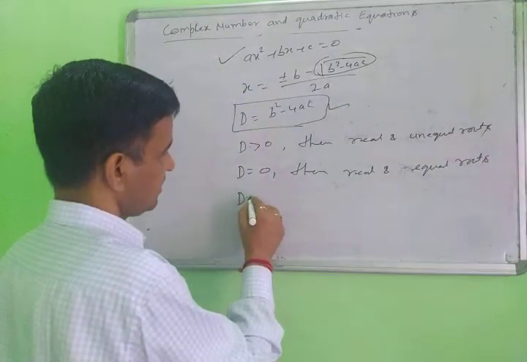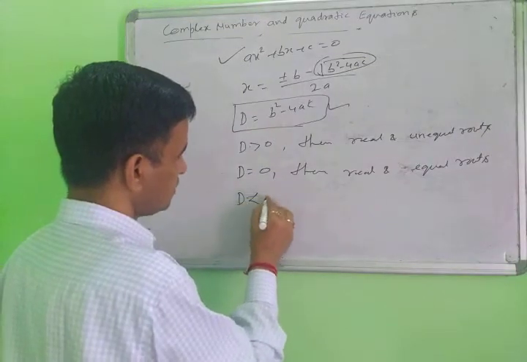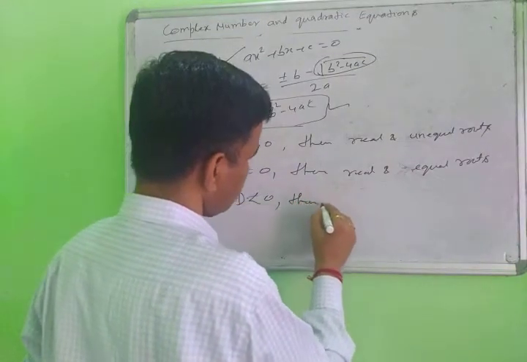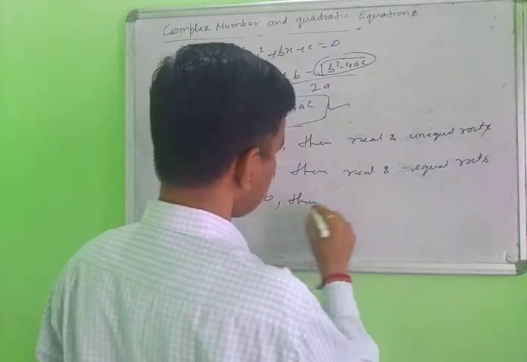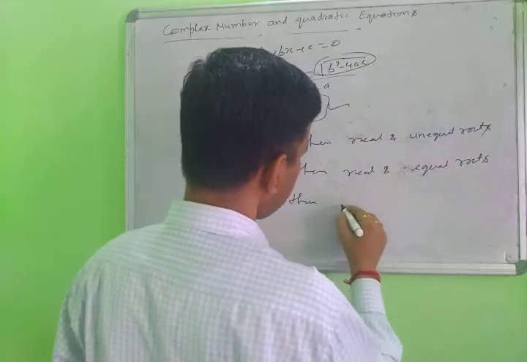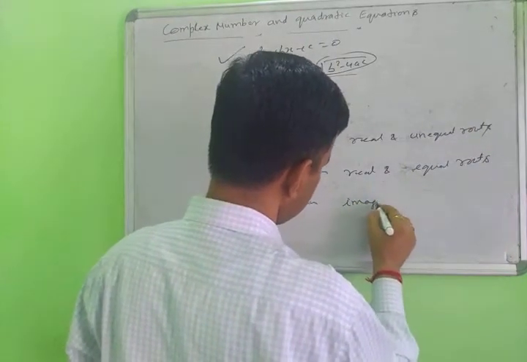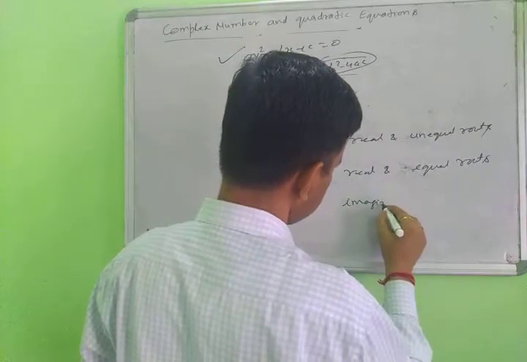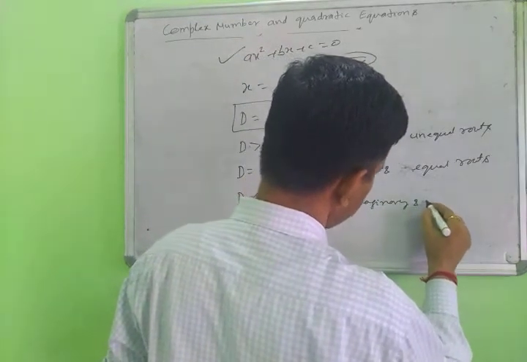And next, when D is less than 0, it means the roots are not real, they are imaginary and unequal.